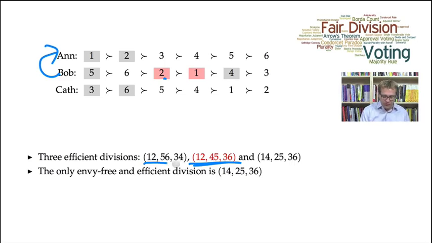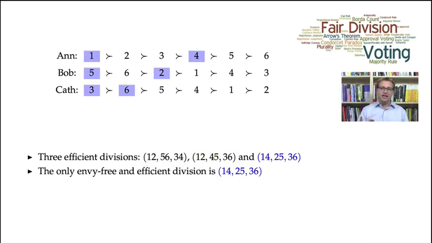So both of these first 2 allocations are envy possible, or at least they don't guarantee envy-freeness. And finally, the last allocation you can check is in fact envy-free. Now, why is that? Well, Kath certainly does not